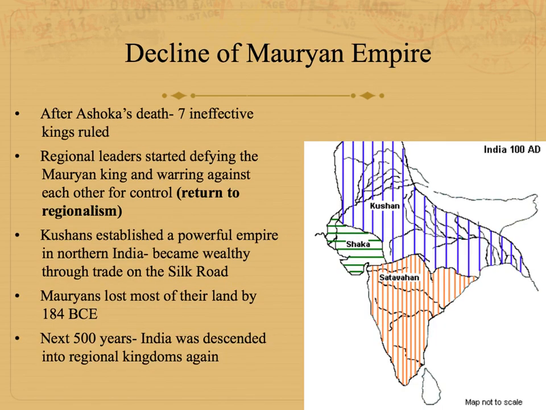So after Ashoka's death, there was a series of 7 ineffective rulers, and eventually, due to poor leadership, the Mauryan Empire started breaking apart again back into regional kingdoms. So you can see India kind of goes in cycles of always returning to being regional. One important empire in northern India during this time is the Kushans. The Silk Road goes right through the Kushan Empire, and so they became very wealthy through trade on the Silk Road. So the Mauryans declined and fell, and for the next 500 years, India was made up of regional kingdoms again until we get to the Gupta Empire.